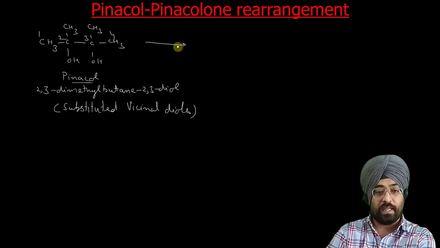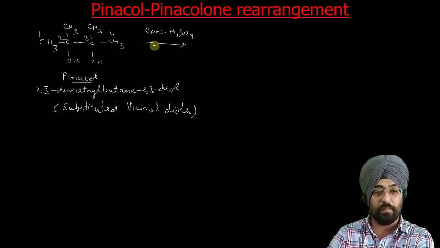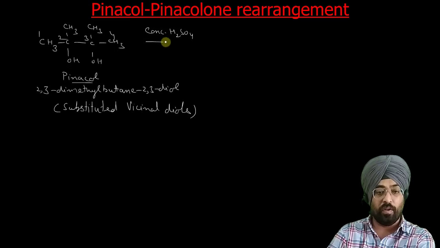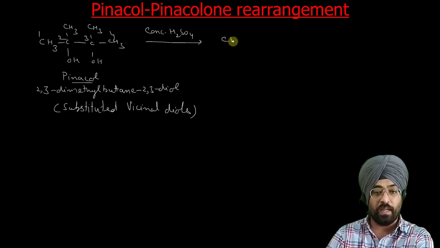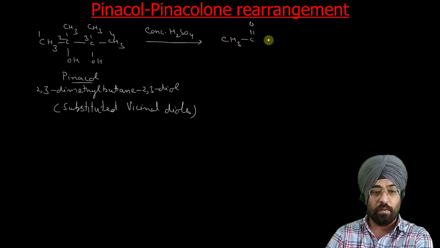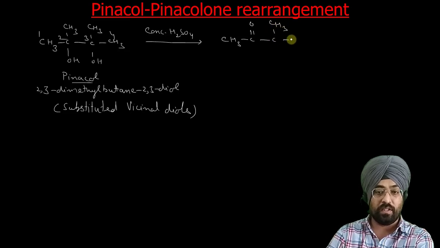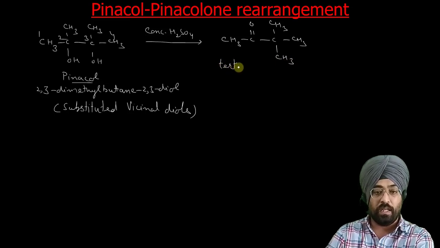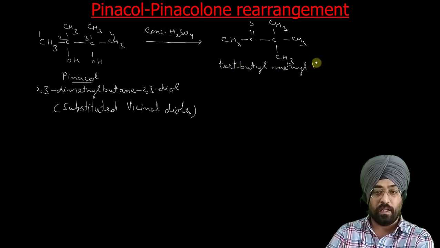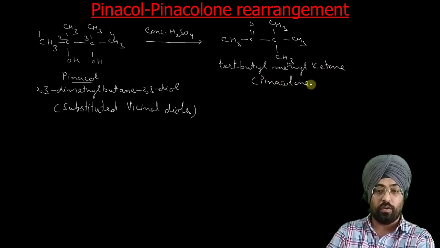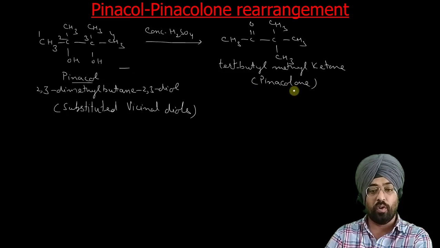So substituted vicinal diol, particularly this compound, is called pinacol. When we add concentrated sulfuric acid to this compound, basically it is a dehydration mechanism. Overall the reaction is the removal of water, but it takes place with molecular rearrangement. So the product that is formed is CH3-C(=O)-C(CH3)3. So it is tertiary butyl methyl ketone, and it is also called pinacolone. So that's why this reaction is called pinacolone rearrangement.